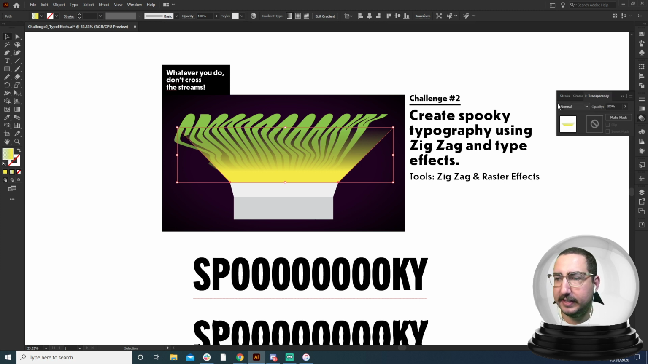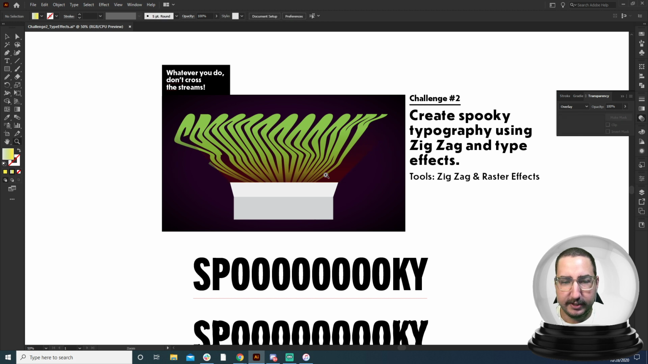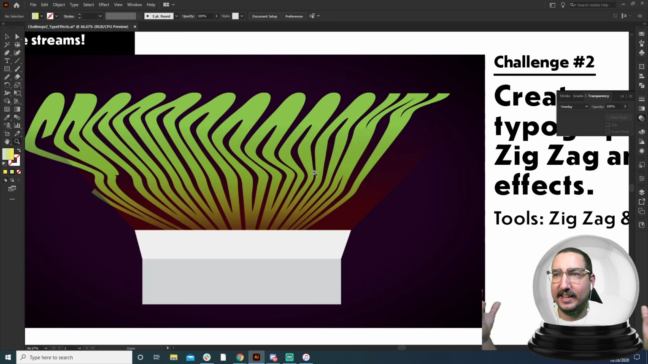And then you can play around with some of the things that we talked about yesterday of using glows and even blending modes to augment that. So now we have some light that's kind of coming up and making it very, very crazy.